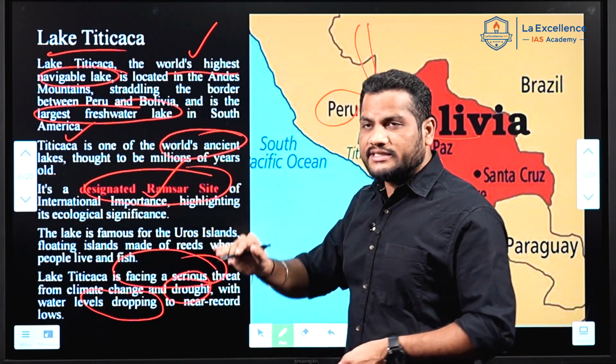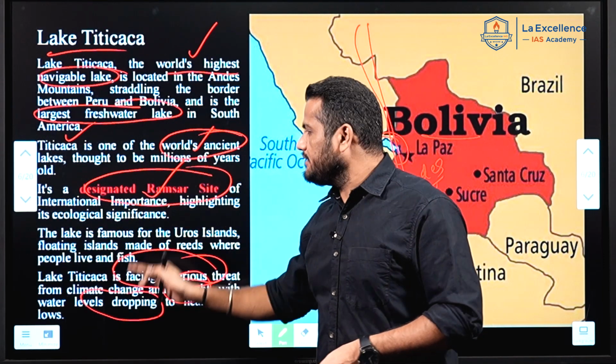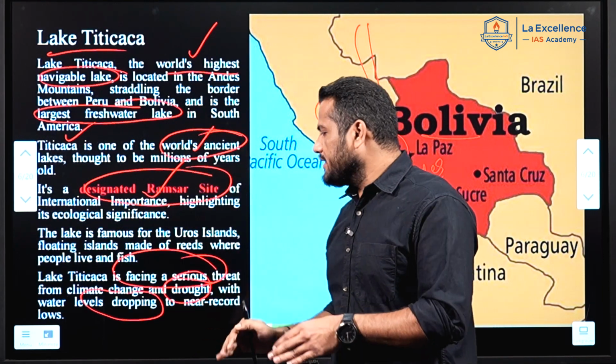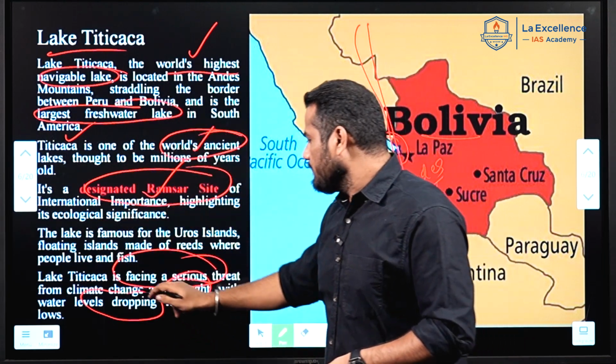This is one of the world's ancient lakes and is designated as a Ramsar site. This lake is facing drought conditions, and the water level in this particular lake is decreasing because of climate change.